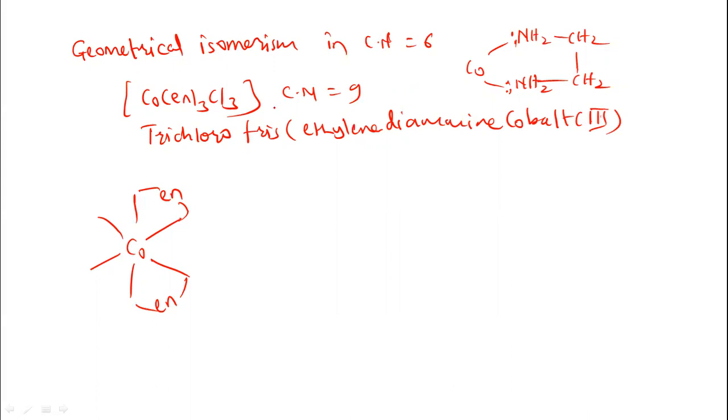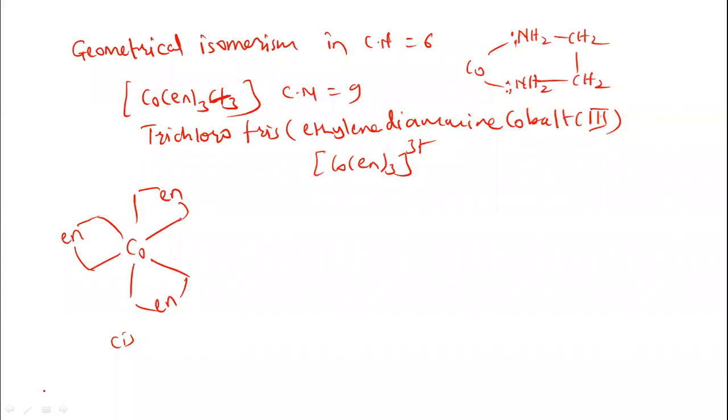We have to write it for coordination number 6, so there should not be any chlorine. Only Co(en)3, for example Co(en)3 3+. No chloroligands. So we can represent the isomer like this. Now the coordination number is 6 here because one ligand molecule has 2 points of attachment, so 2 plus 2 plus 2 is 6. So this is the cis isomer.